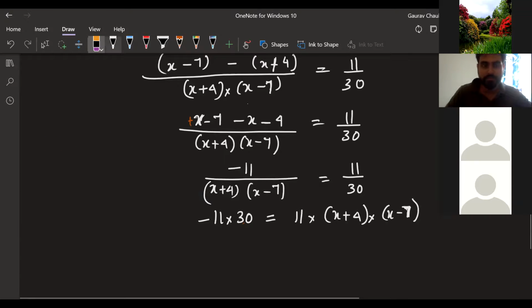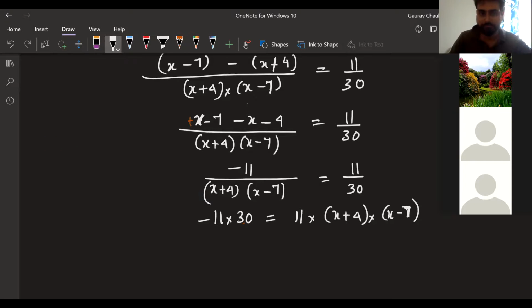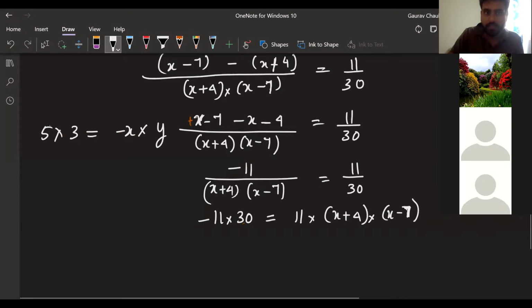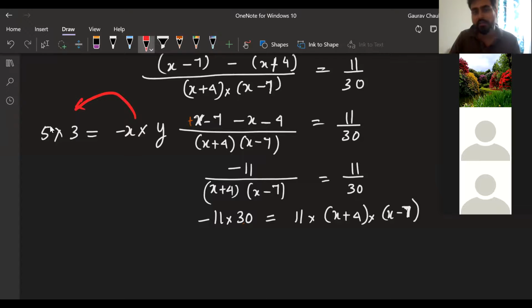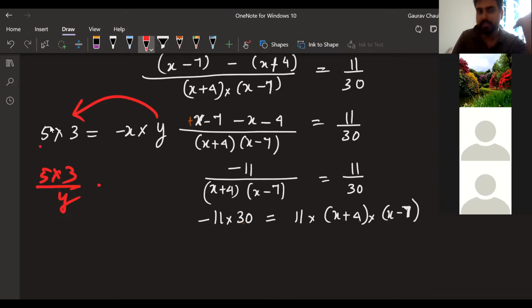Okay, let's think of it like this. I have 5 into 3 is equal to minus x into y. Okay, Tulsi? Yes, sir. Now, I want to take y to the left hand side. Sir, it will be 5 into 3 whole thing divided by y. Perfect. It will become 5 into 3 whole thing divided by y is equal to minus x.